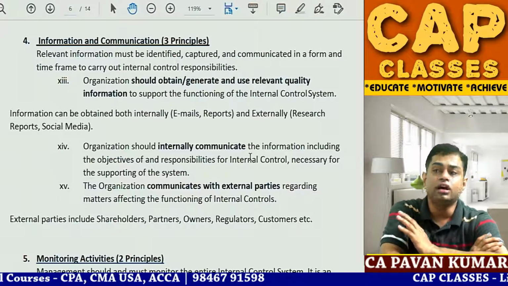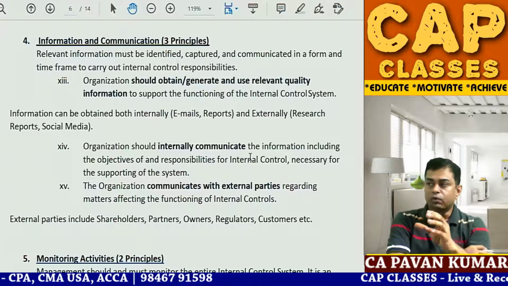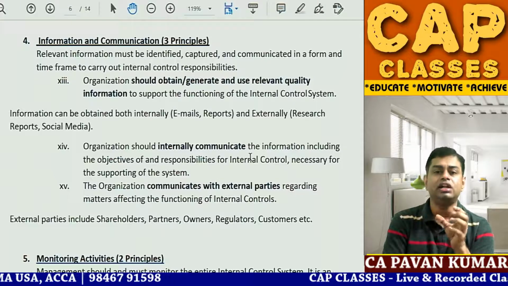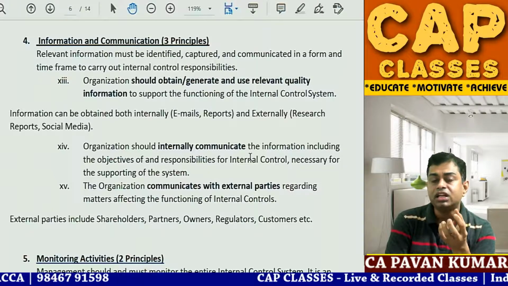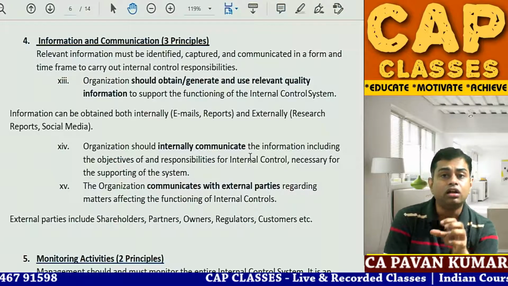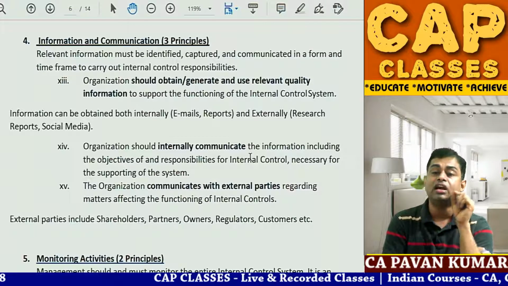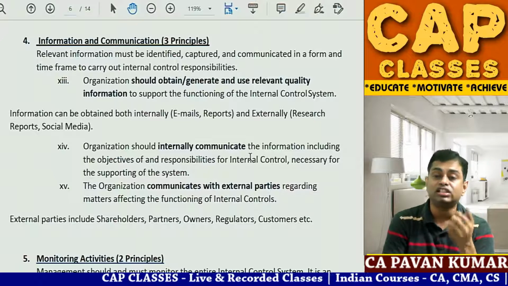Now look here. Information is the basis for decision making. Whether investment decisions or financing decisions, any decision depends on the information. Imagine if the information is not available on time, not reliable, not accurate, the decisions you make will be wrong decisions, and wrong decisions will give you financial losses.